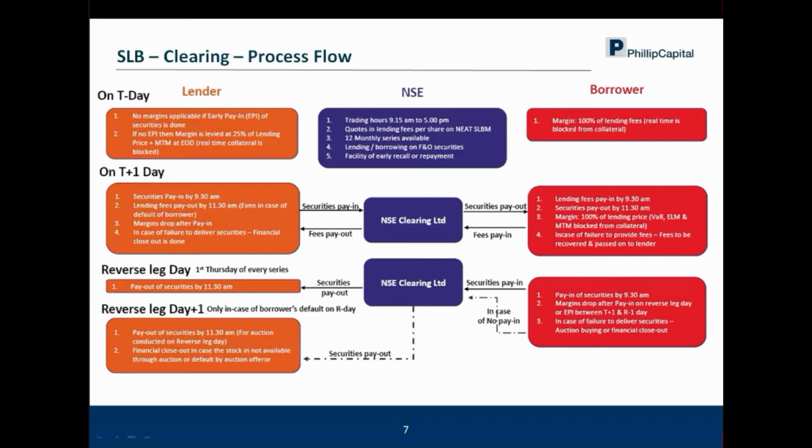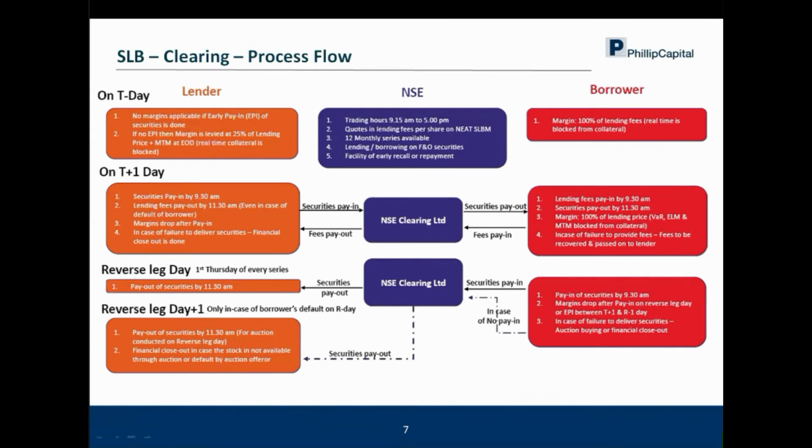If on the first Thursday your stocks were initially 10 lakhs, and now 20 lakhs after a month, and the stocks don't come into the exchange, then the exchange cannot give you the stock on the reverse leg day. So what they will do is first go to what is called an auction market. The auction market, if you see, starts at 2 p.m. on the exchange platform. So the exchange will utilize the collateral or the margins which they have collected from the borrower and go to the auction market and try to get those stocks for you. So that is step one.